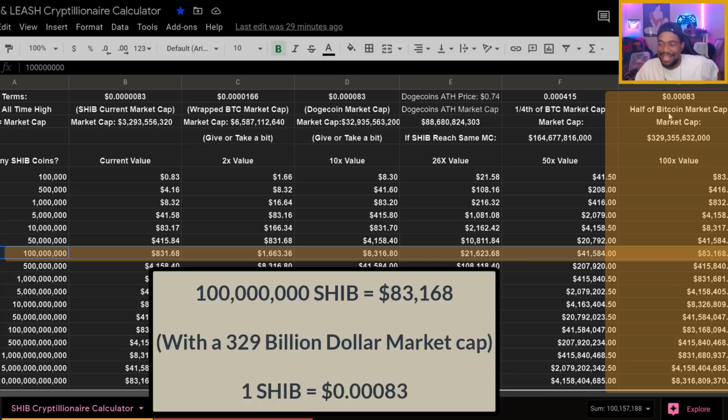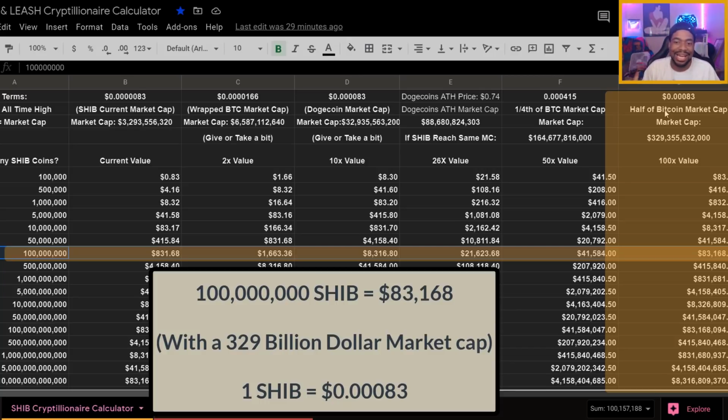That means we would have to reach a market cap around half of Bitcoin's, the big dog, the OG, the grandpa crypto. This is based on Bitcoin's price two days ago, of course. $329 billion, that is a lot. But at the end of the day, is it impossible?